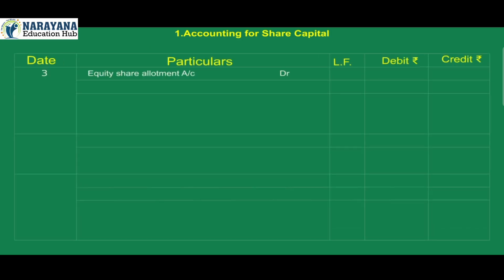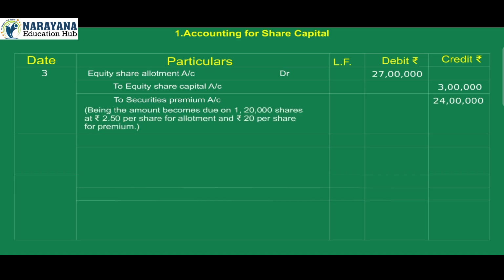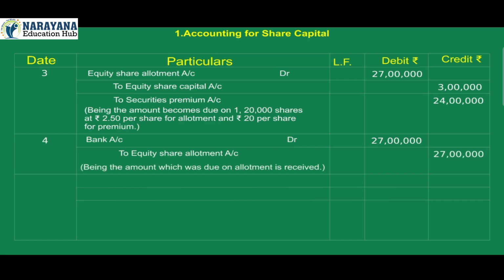3. Equity share allotment account debit 27 lakh to equity share capital account credit 3 lakh, to securities premium account credit 24 lakh. Being the amount becomes due on 1,20,000 shares at Rs 2.50 per share for allotment and Rs 20 per share for premium. 4. Bank account debit 27 lakh to equity share allotment account credit 27 lakh. Being the amount which was due on allotment is received.